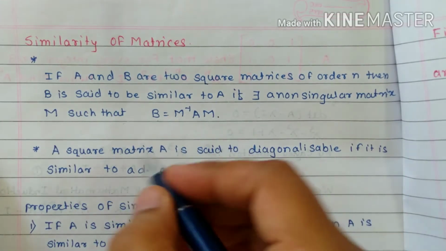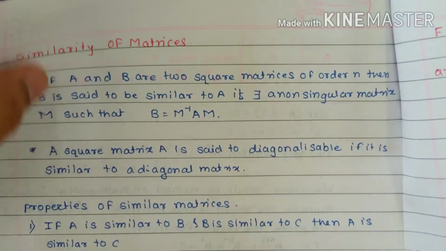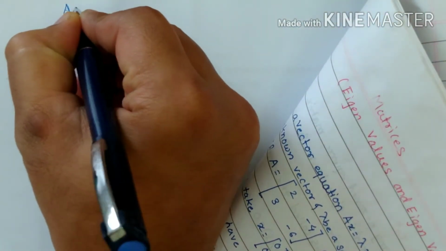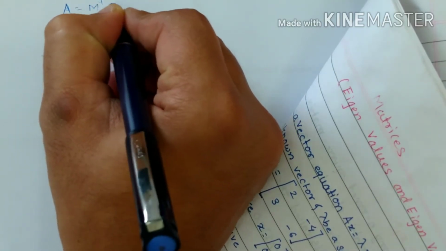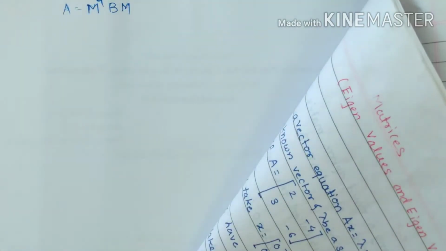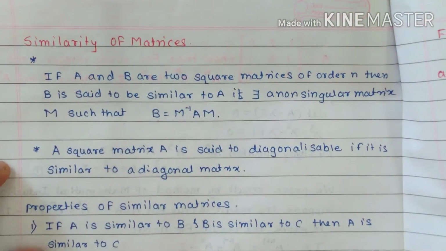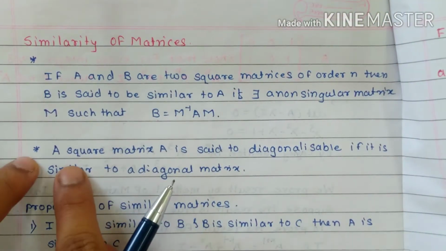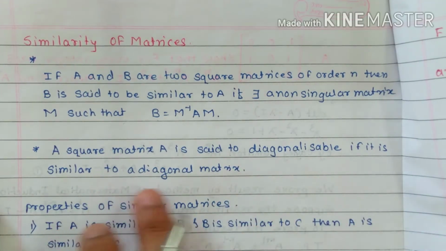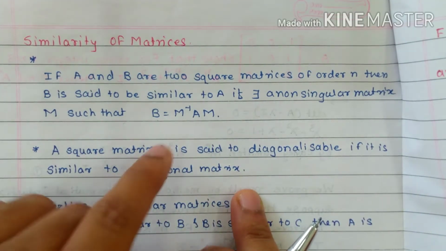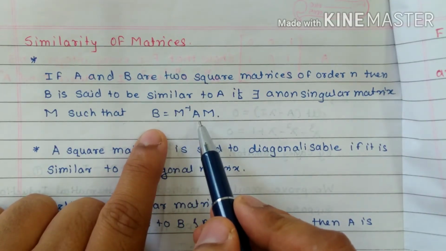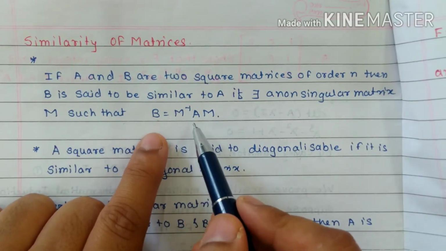And if we write it in the way of A is equal to M inverse B M, then we say that A is similar to B. Now, a square matrix A is said to be diagonalizable if it is similar to a diagonal matrix. Here I am saying that B is similar to A, so B and A are two different matrices.